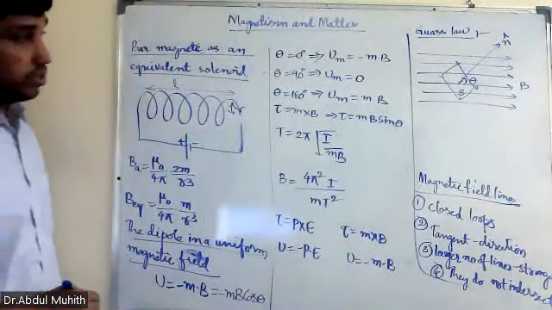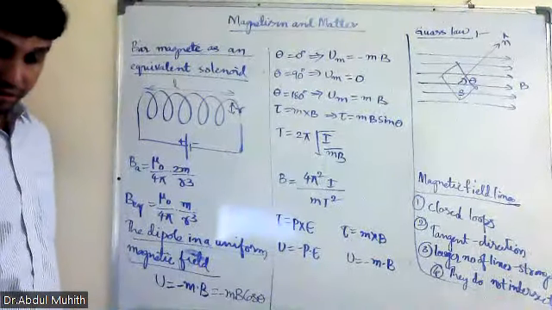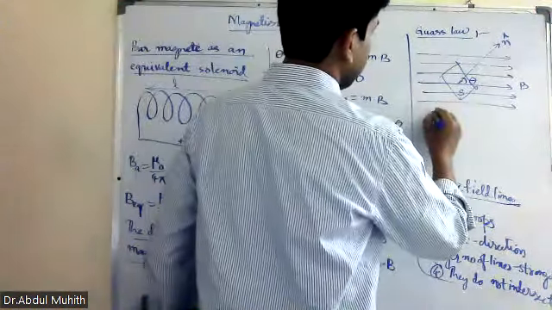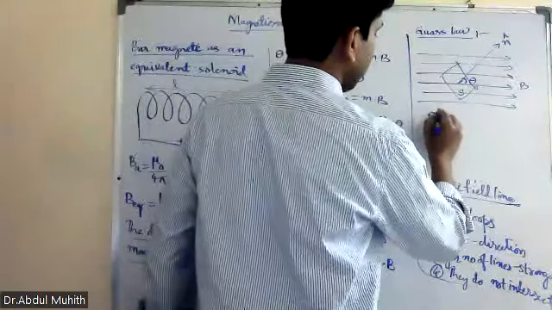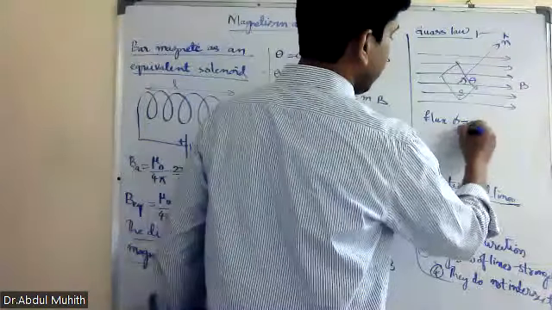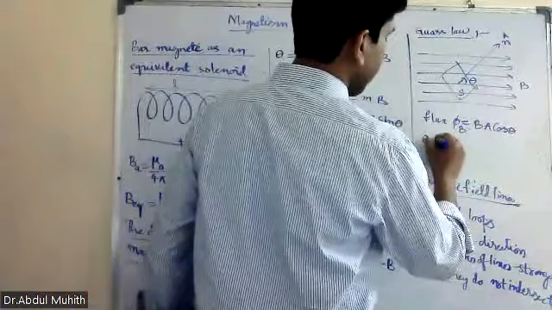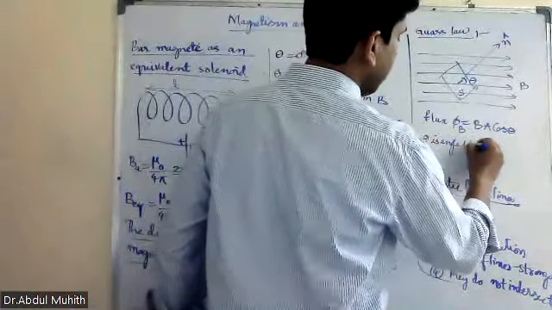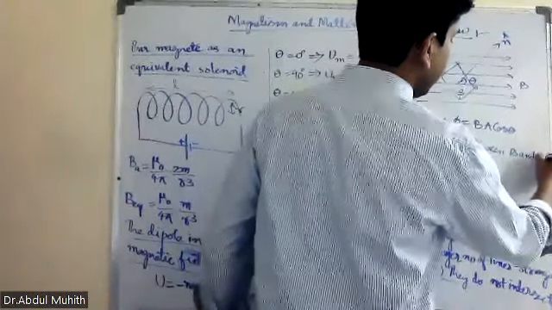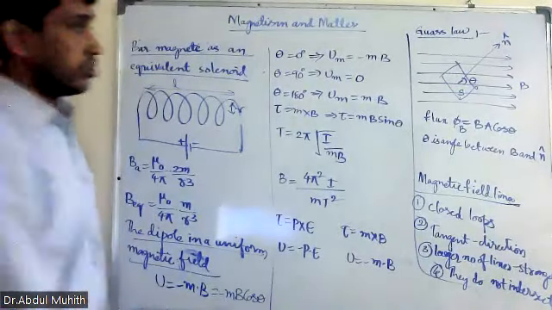So what is the formula now? The formula here is phi equal to BA cos theta. Phi is the flux, equal to B dot A, or BA cos theta. What is theta? Theta is the angle between B and N cap. So this is the flux formula.